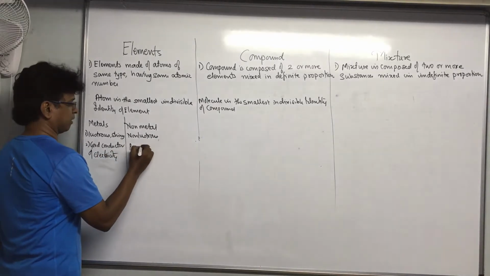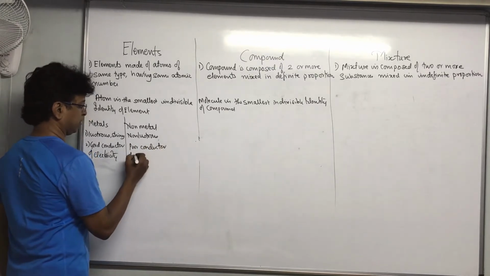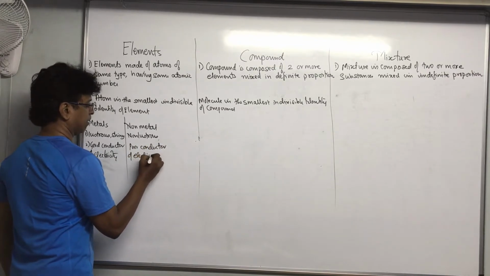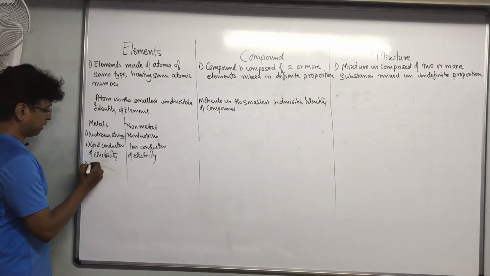They are poor conductors of electricity.